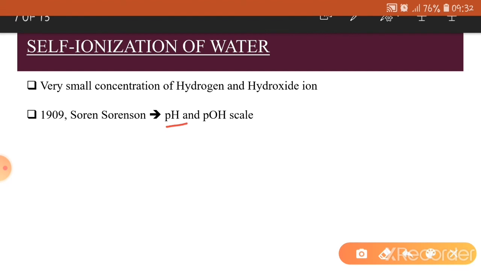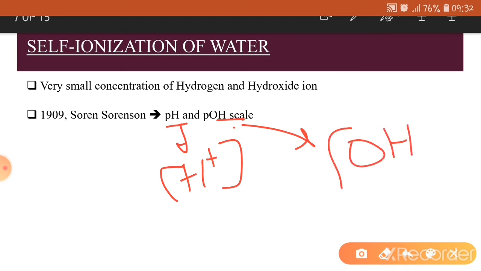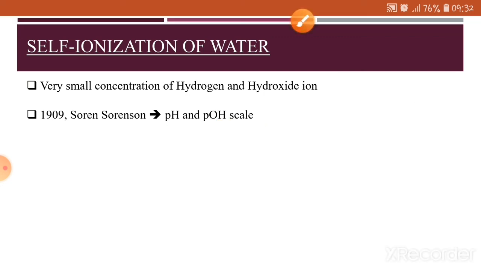If that scale is measuring the concentration of the hydrogen ion in the solution, then we call it a pH scale. And if that scale is measuring the concentration of hydroxide ion in the solution, then we call it a pOH scale. We have to remember that this scale was introduced by Sorensen in 1909.